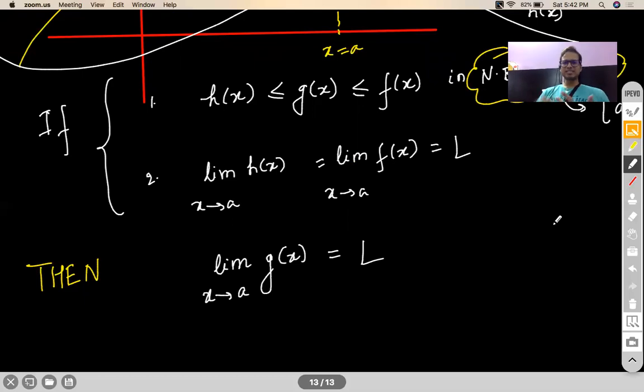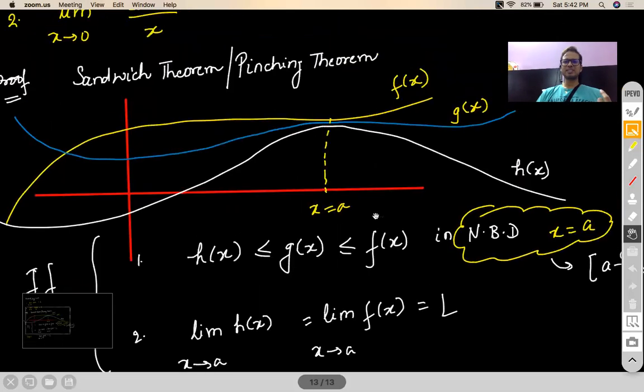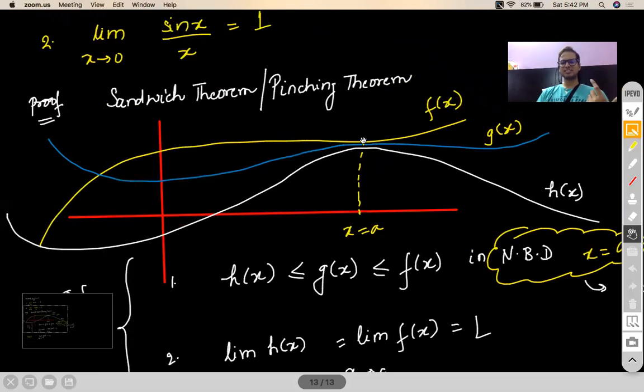Now this you can understand very intuitively. Why intuitively? Because if your function f of x, that is the above function, and your below function, both are tending to the same value as x tends to a, then even a function which is sandwiched between them will also go to the same value as x tends to a. So this is a very intuitive thing actually. It doesn't require any rigorous proving.